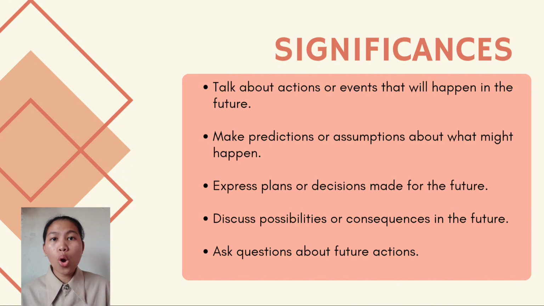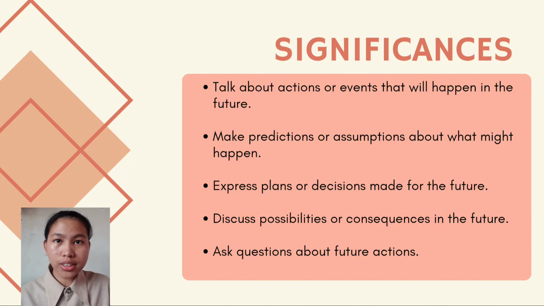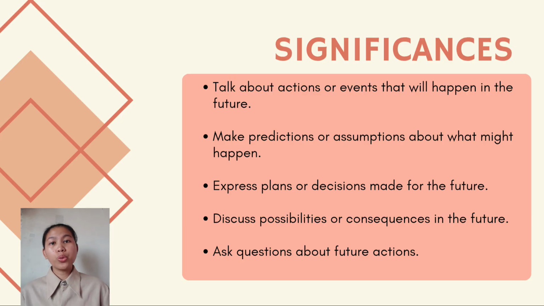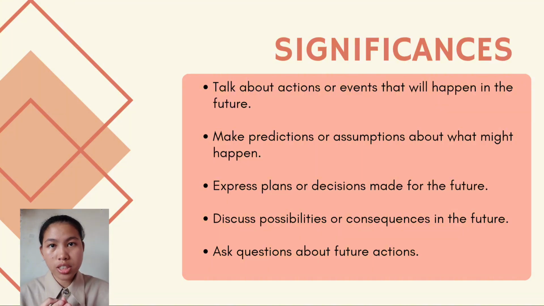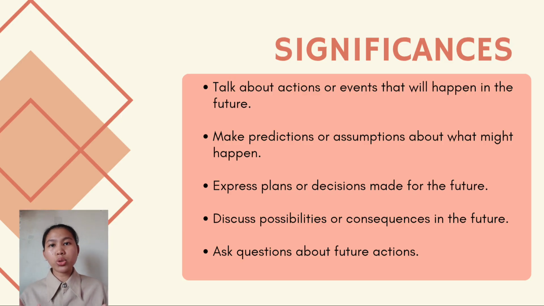Now, what is the significance of the simple future tense in daily life? We use it to talk about things that will happen in the future, to make predictions, to express plans or decisions, to discuss possibilities or consequences, and even to ask about future actions. Basically, it helps us talk clearly about anything related to the future.